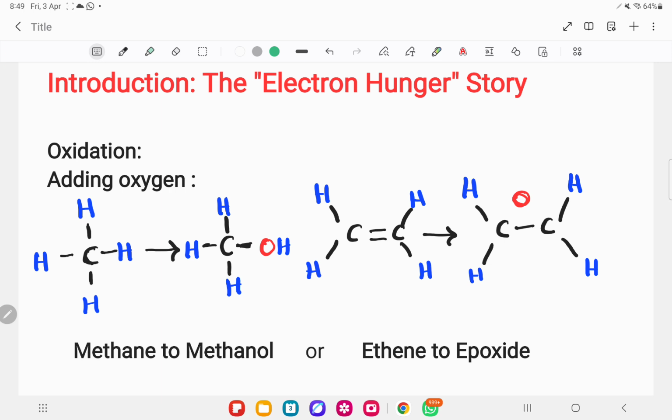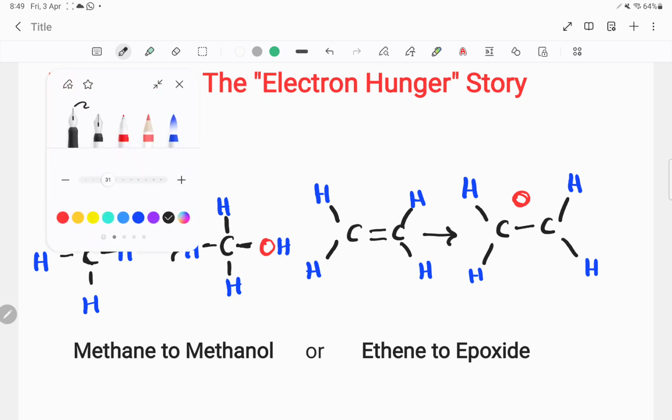Here we can clearly see methane. After reaction, methane is converted to methanol. When we look at the chemical formula, a new oxygen atom is added. What about ethene? Ethene also has no oxygen atom before the reaction, but after the reaction an epoxide is formed.